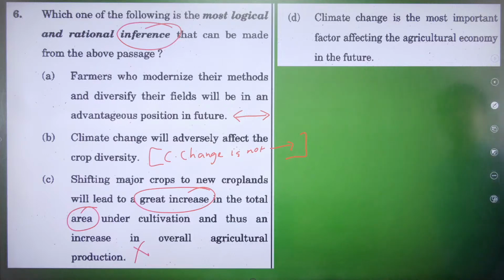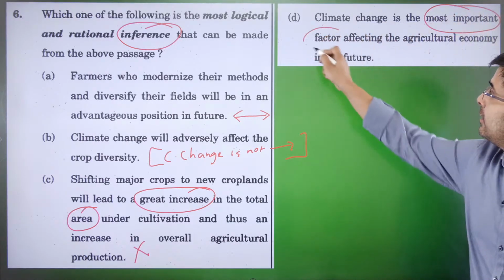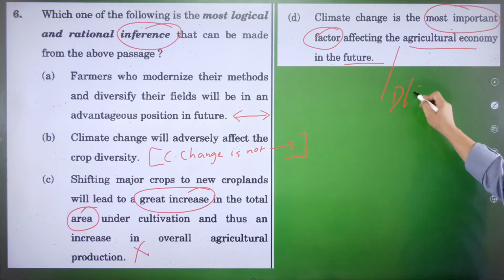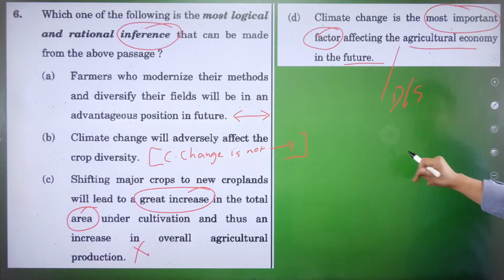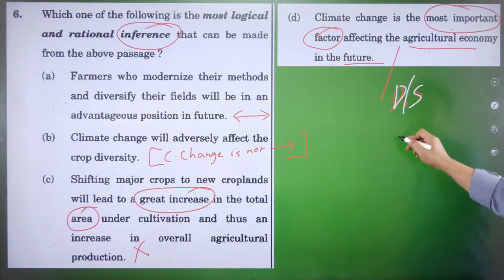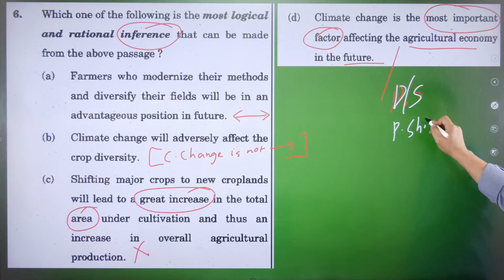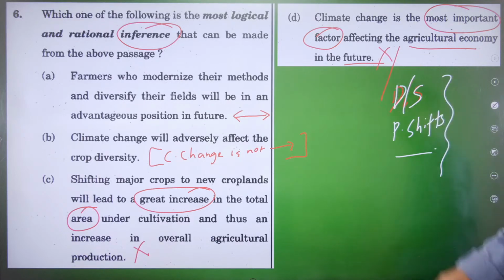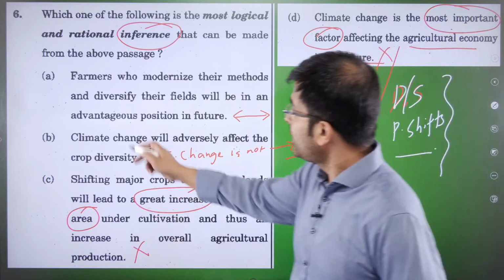D. Climate change is the most important factor. Is it? Is it really affecting the agricultural economy in the future? What about the demand supply chain and all of that he's mentioned? Yeah, the demand supply chain and the political shifts. All of those 3 things in the last conclusion that he mentioned. One more thing was there. He's also asked us to identify those, no? Which means this can't definitely be my answer. Galat. So I'm left with this.